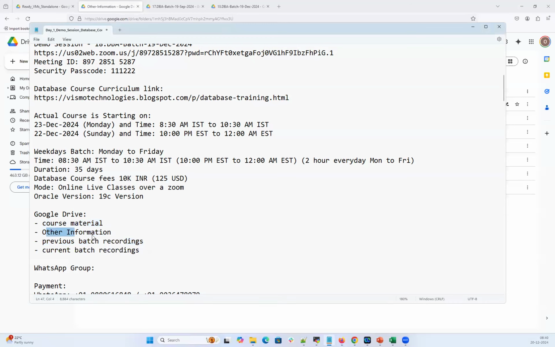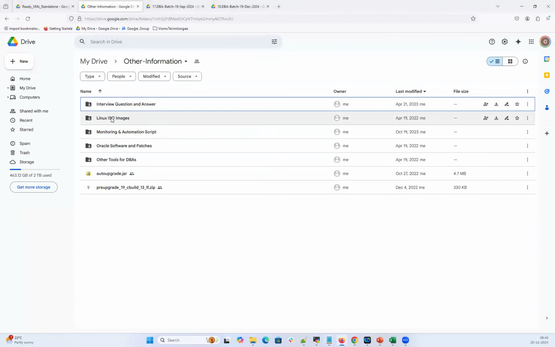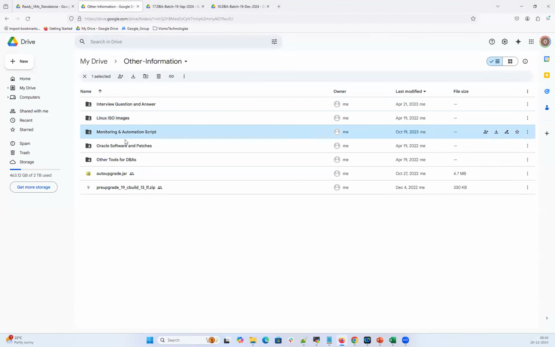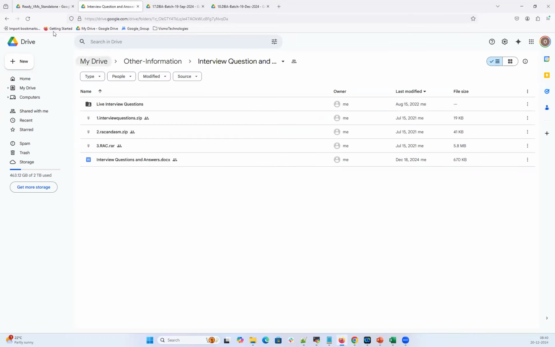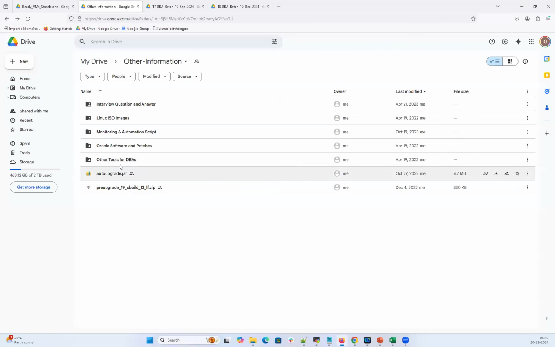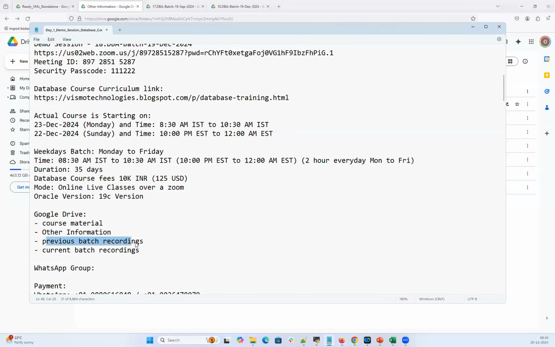The second Google Drive link has other information, where you can see some software, some interview questions and answers, other tools, and some monitoring and automation scripts. You can get it on the second link.